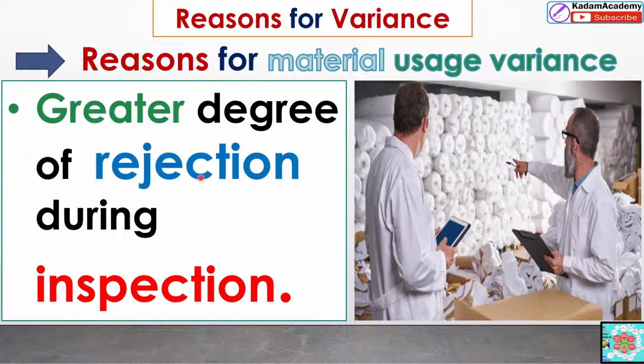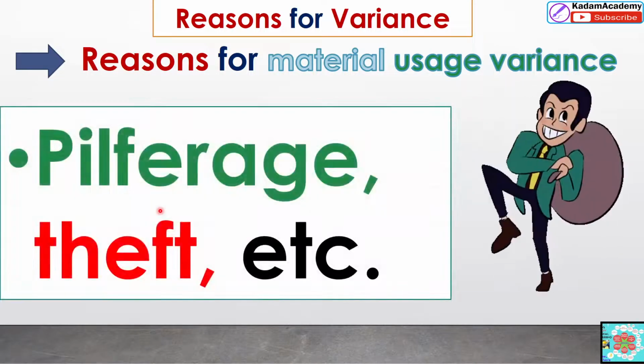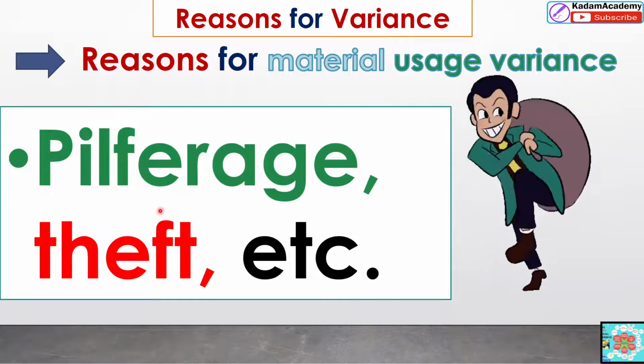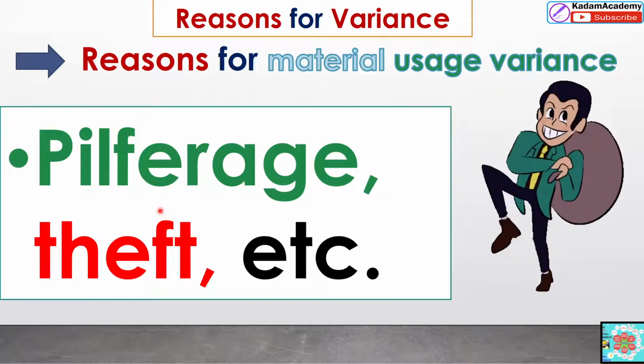Greater degree of rejection during the inspection. The inspection by the quality department, and if rejection is more, in that case also material usage variance will be more. In that case the profit will be reduced. So deviation from the standard material mix is also a reason. The pilferage or theft, these are a few reasons. This is the material usage variance related to material.